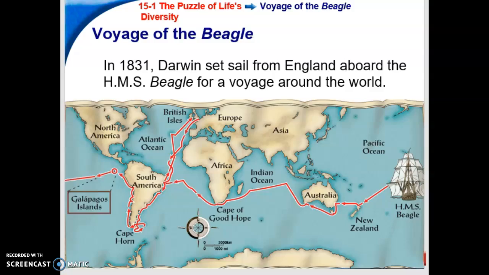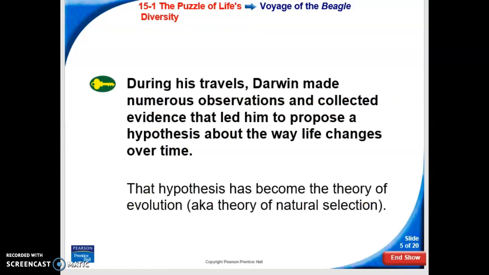So when he was traveling, he was able to make numerous observations and was able to collect evidence that led him to propose the hypothesis about how life changes. From Darwin and other scientists, it is now believed that the Earth is about 4.6 billion years old. And from this, that the Earth has changed drastically over time.